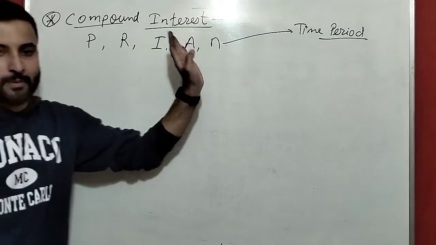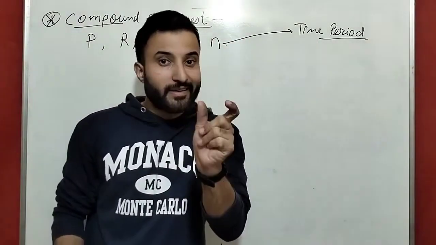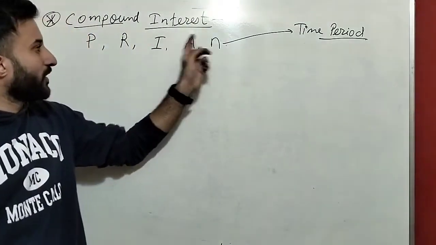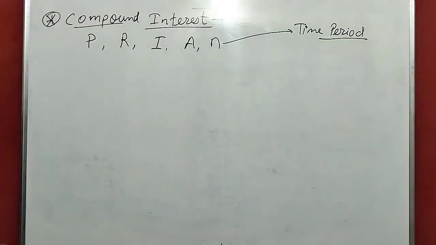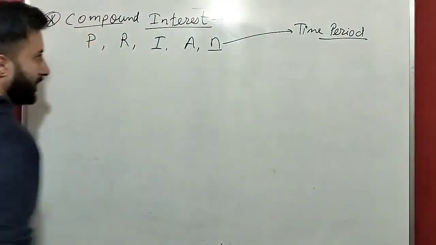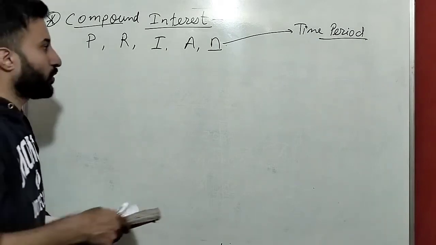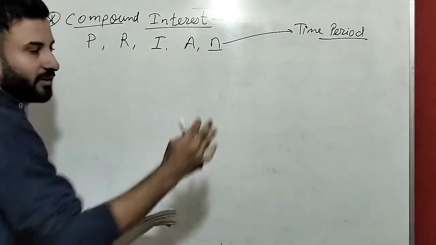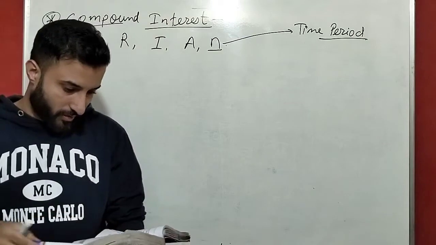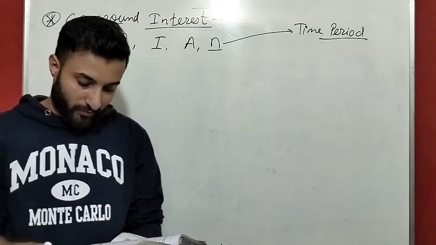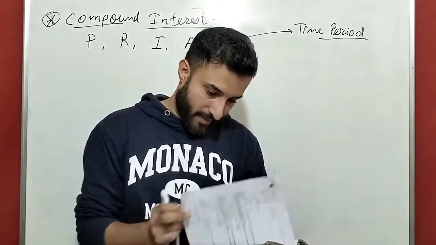All things will remain the same as in simple interest, but in simple interest for the time period we were taking T, but here in compound interest for the time period we will take n. Now see here, the formula will remain the same, amount equals principal plus interest. Everywhere the formula will remain the same. Now guys, here 1, 2, 3, 4, 5 formulas. There are 5 formulas for compound interest.